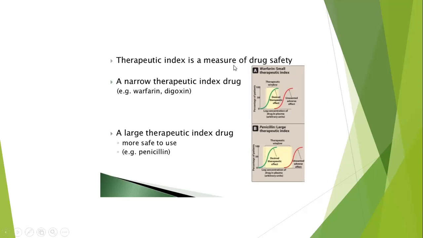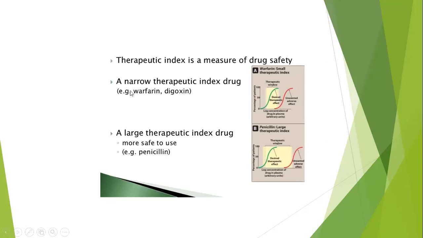It is determined by measuring the frequency of a desired response and toxic response at various doses of a drug. There are narrow therapeutic index drugs, for example, warfarin and digoxin. An example of a large therapeutic index drug, which means more safe to use because there is a large area, is penicillin.